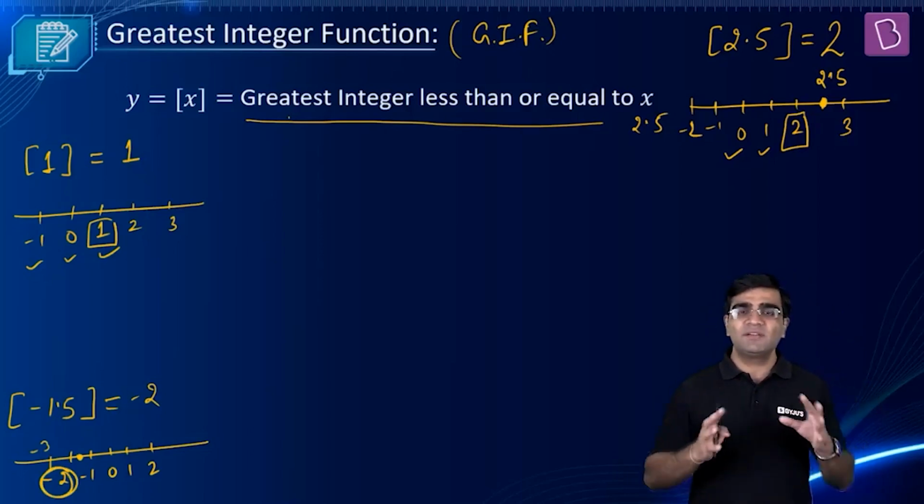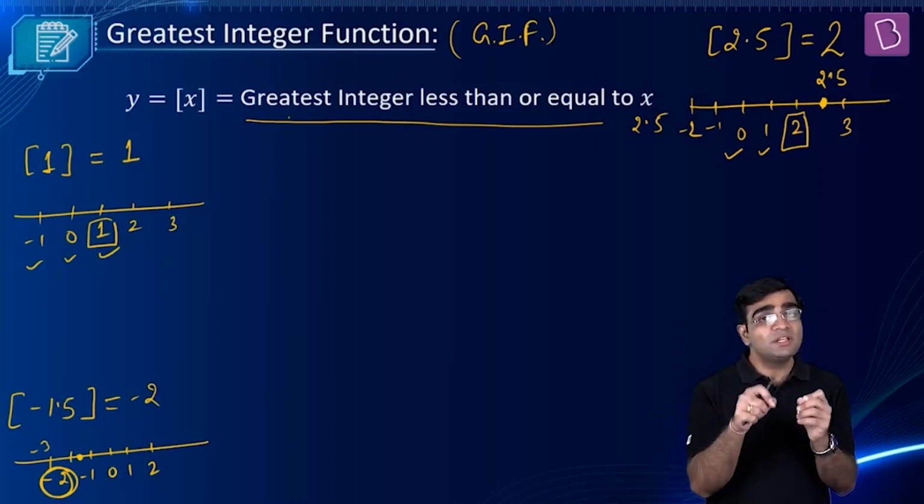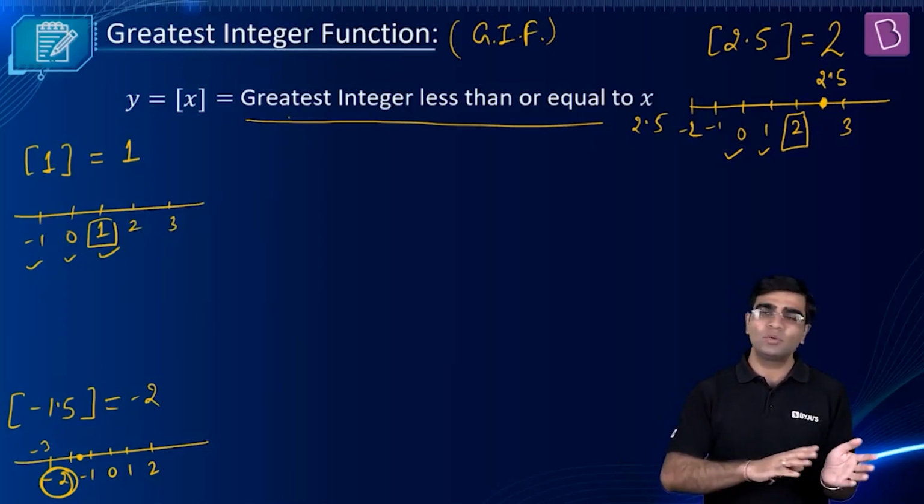So in a nutshell, if you want to just remember it quickly, if you are inserting an integer in the greatest integer function, or GIF, it will report you the same integer.